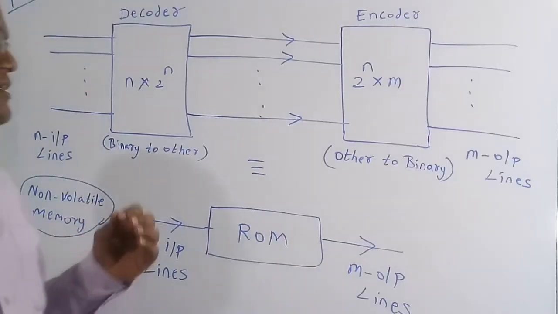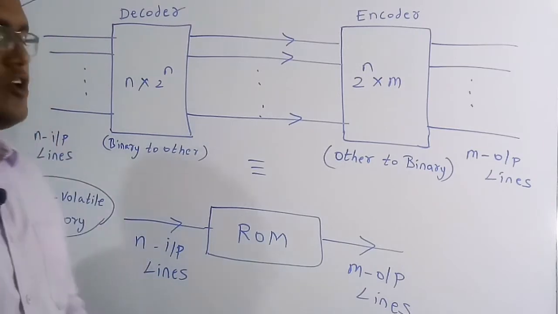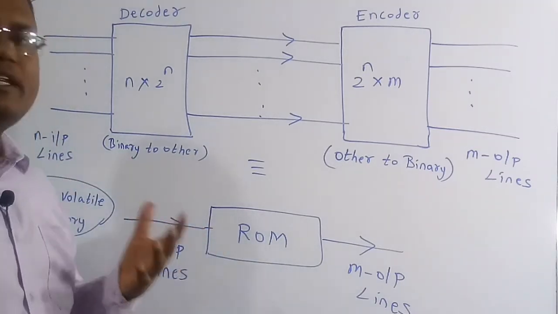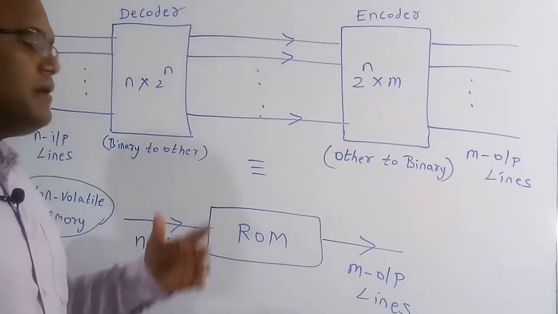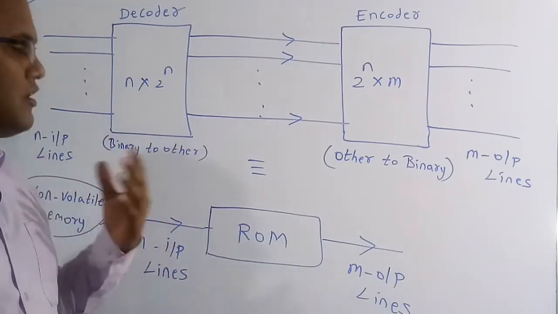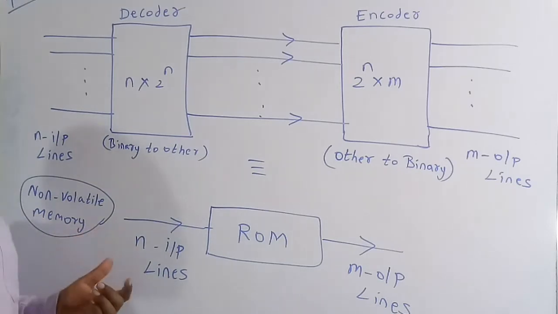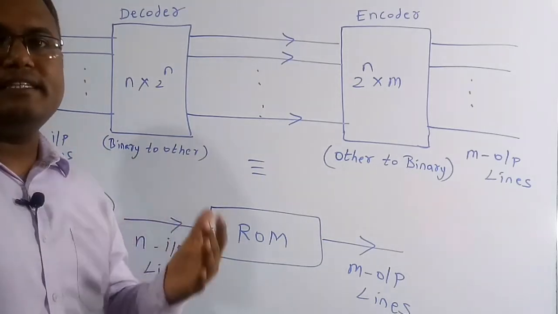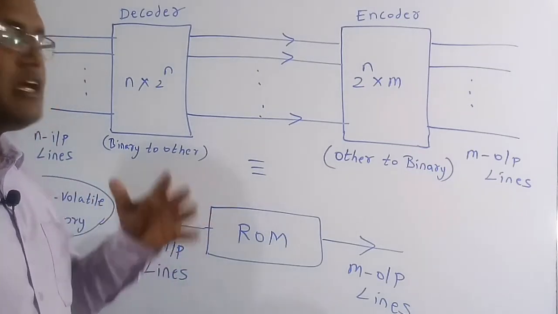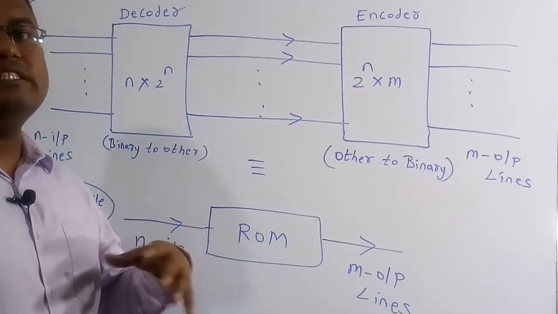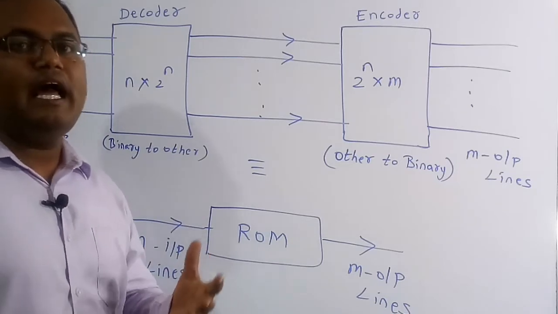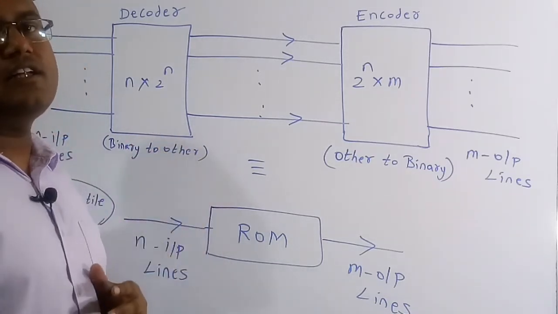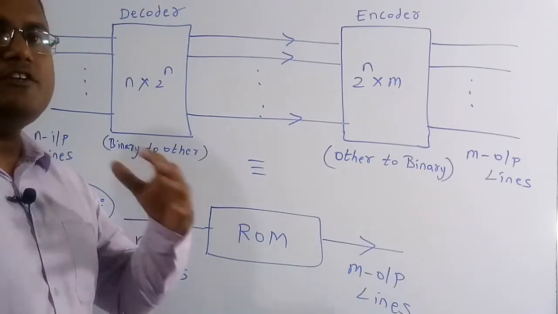Now we'll discuss some important facts about ROM. ROM is called read-only memory. A consumer, or we can say a customer, can only read the data in a ROM, but can't write anything extra into that ROM. So it is a permanent, non-volatile memory. It comes by default, containing the software required to turn on a computer. Even if the computer is off, even if the power is off, the data in the ROM is not removed. It is always stored permanently.